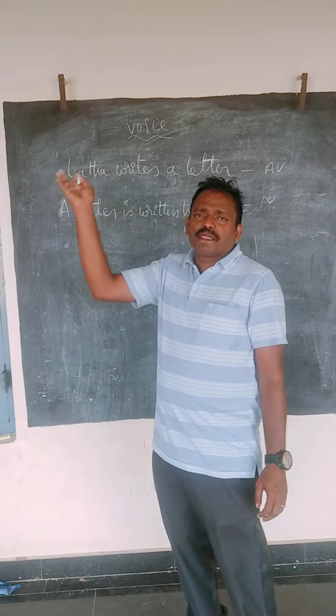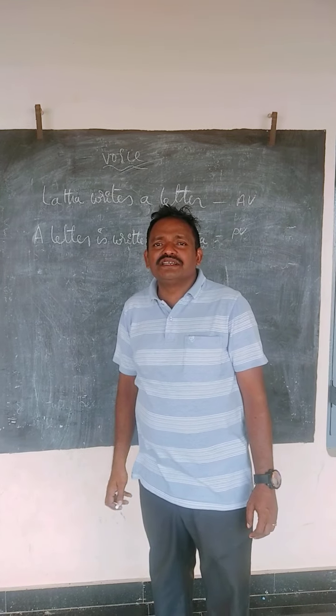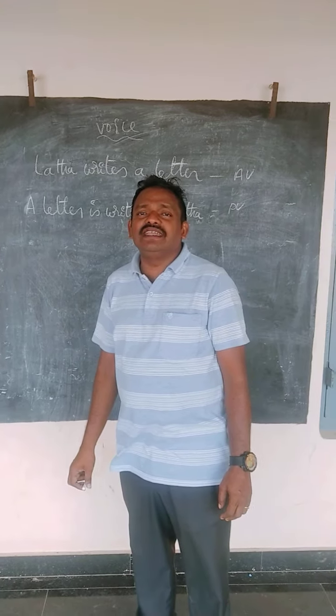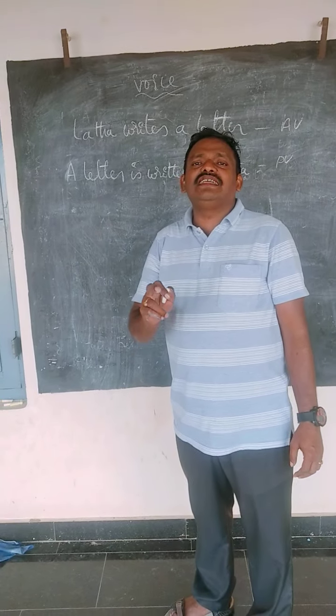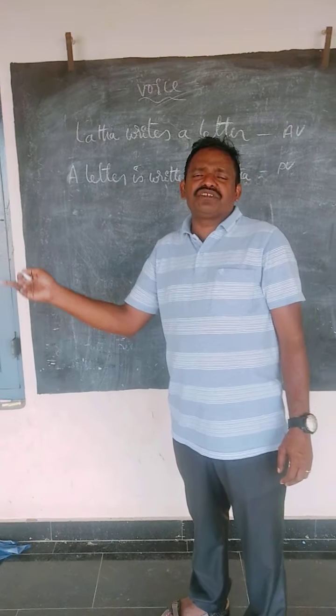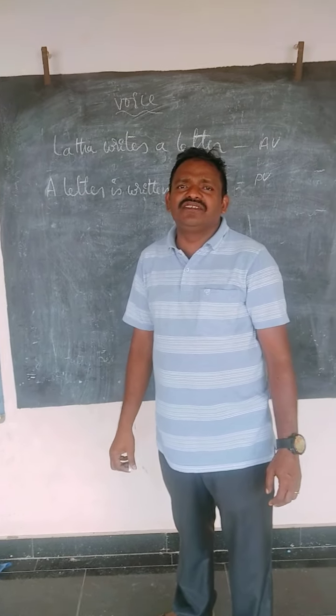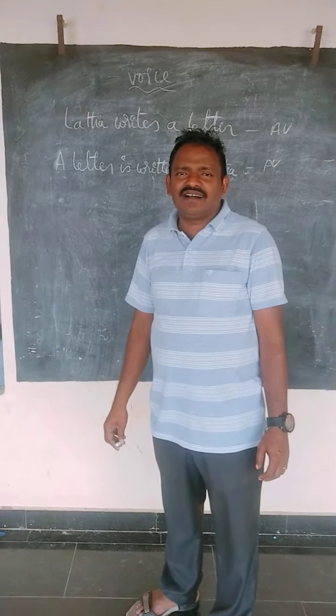Changed into passive voice: a letter is being written by Lata. Lata is writing a letter. Passive voice: a letter is being written by Lata.